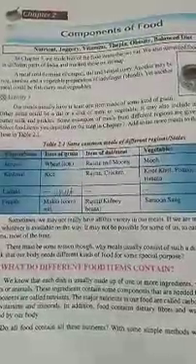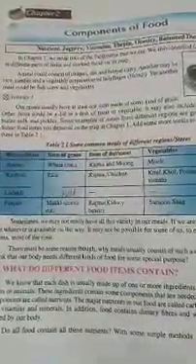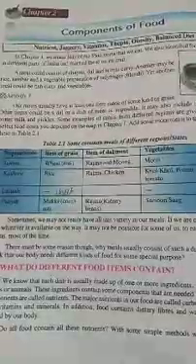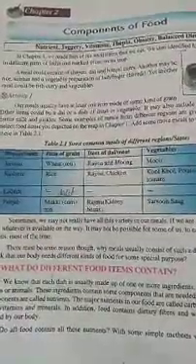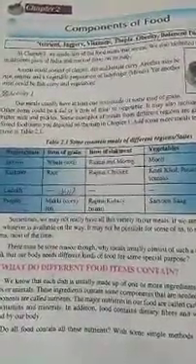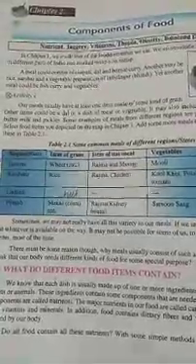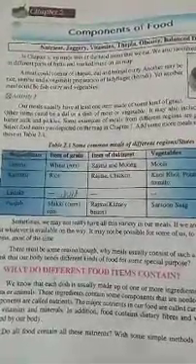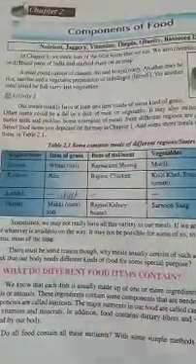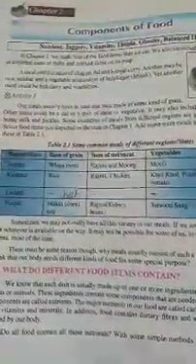In this chapter we will discuss these major nutrients, what their sources are, and what their role is in our body. And in addition to these nutrients, our food also contains dietary fibers, which are also called roughage, and water. So first we will discuss the nutrient carbohydrates. Carbohydrates are the nutrients which provide energy to our body.